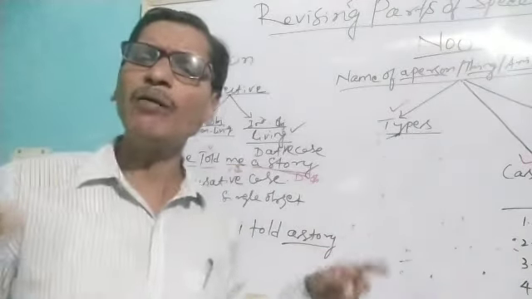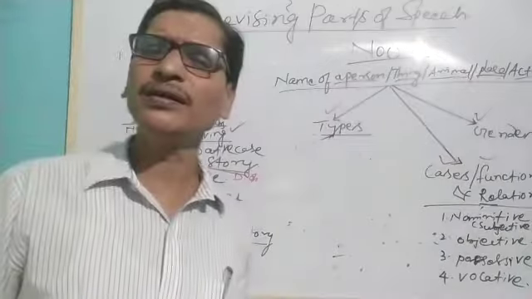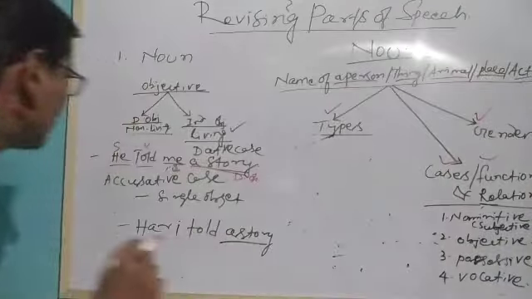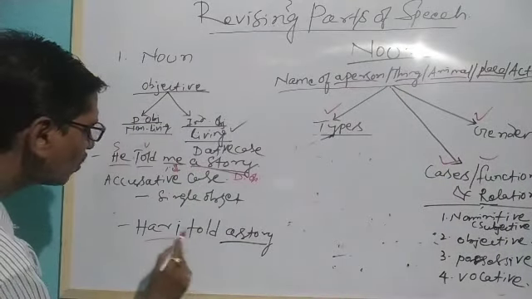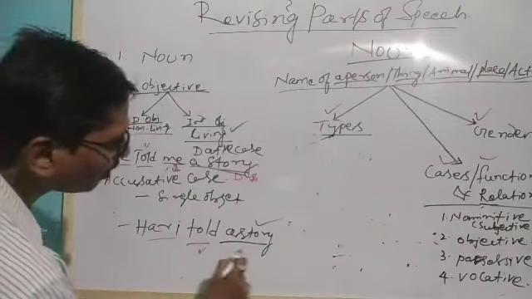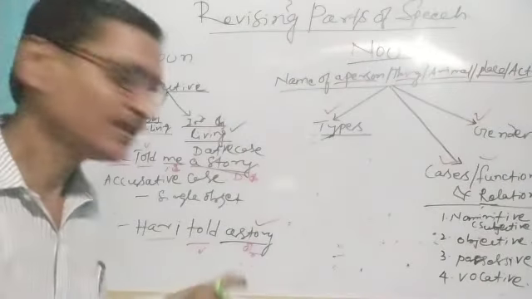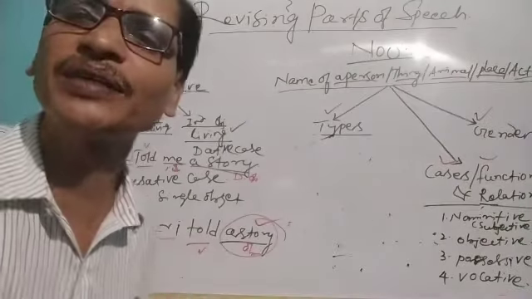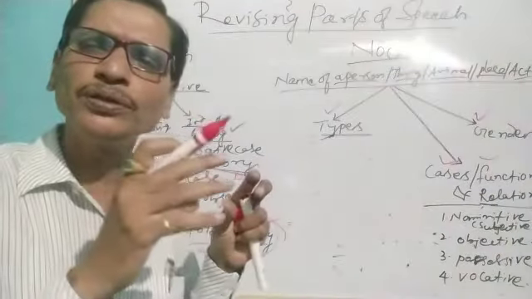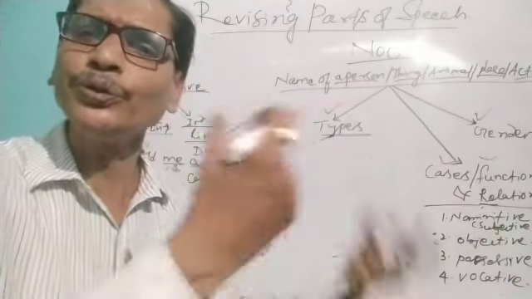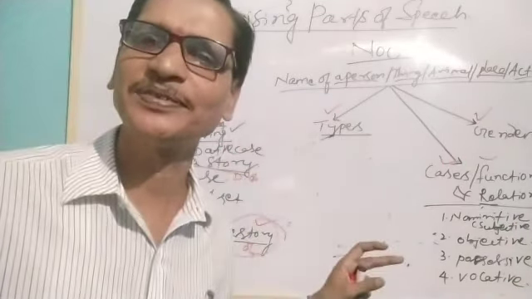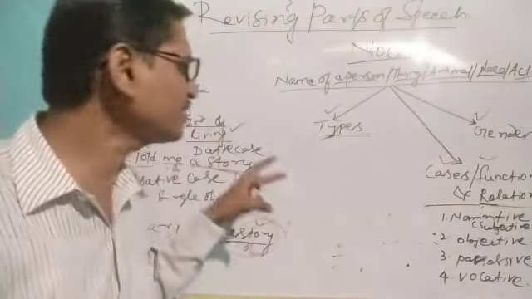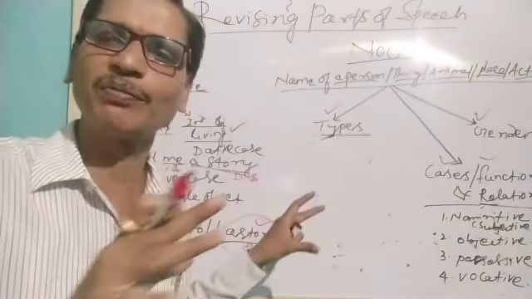But sometimes our sentences have only one object. Then you see, Hari told a story. Here told is a verb, story is the object, only one object is there. So this case is the object case, but it is called accusative case. Accusative case means the object can be used to make our sentences passive. Okay, so this is the structure of a grammatical construction of our language we have discussed earlier. We are just revising. Please concentrate.